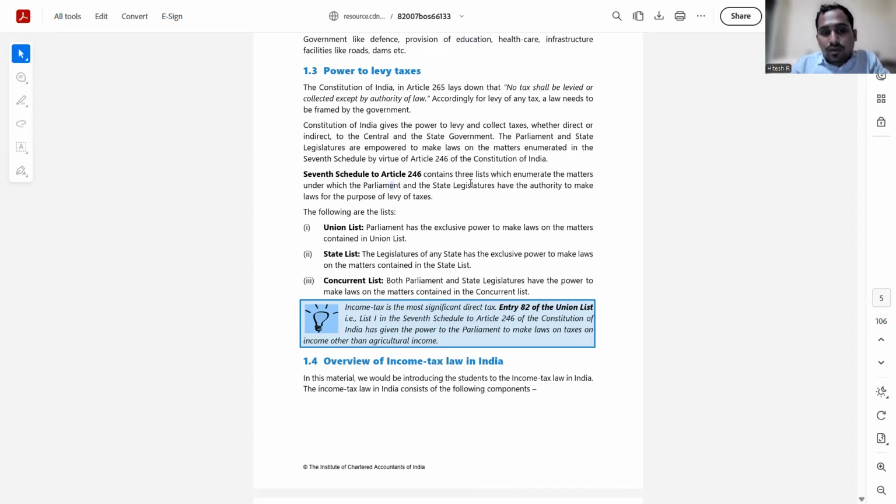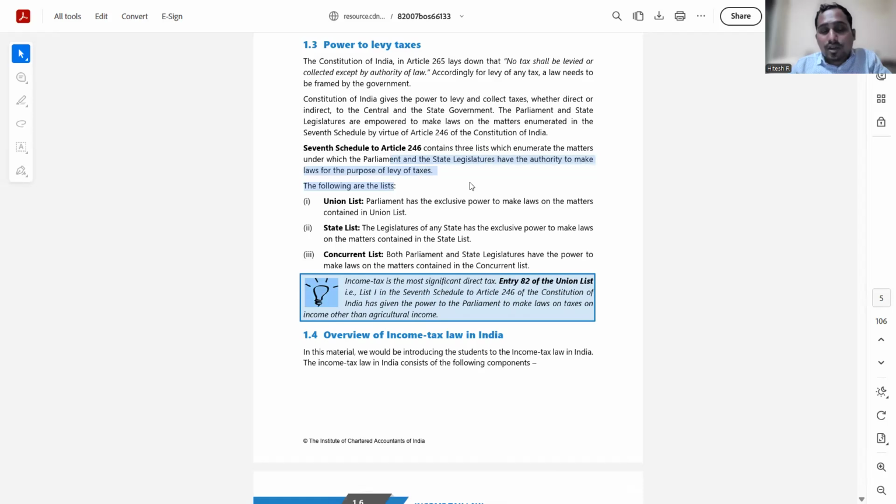Now broadly, what we need to understand is that we are studying income tax and who draws the power from where. Income tax is a matter of the Union List, which means the Parliament, the central government, has the power. This Union List contains a lot of entries, and out of these, Entry number 82 is the subject which governs income tax. So the central government derives power from the Union List of Article 246 of the Constitution of India to levy income tax. As simple as that.